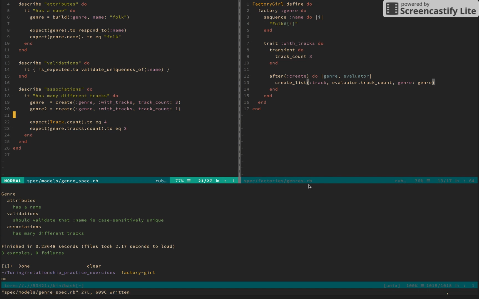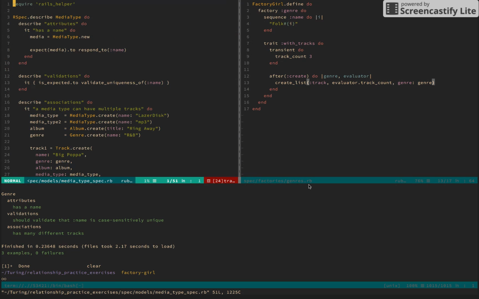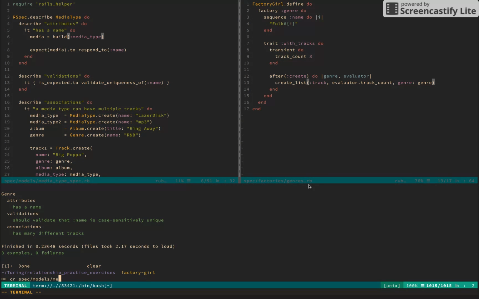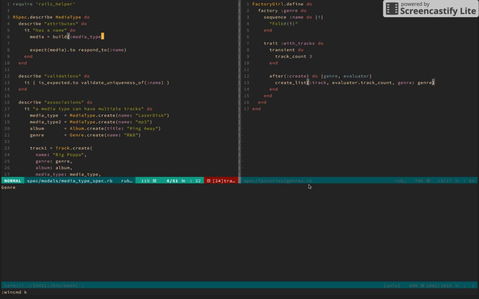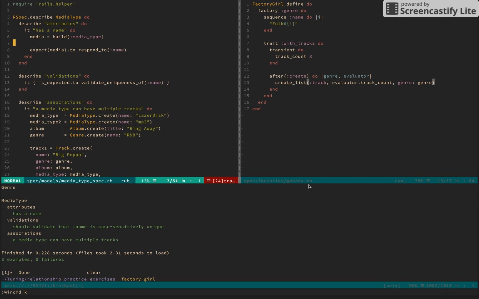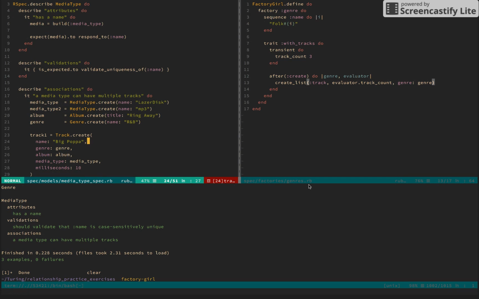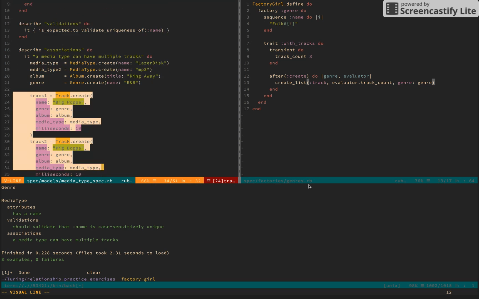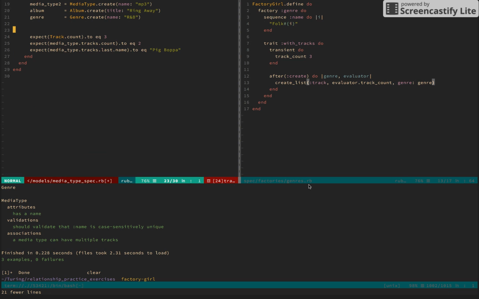Awesome. Cool. Let's zip right along, move to media type. We can bring this out, build a media type. Let's check the media type spec. Expect that to pass. Cool. Media type attribute has a name. RSpec reading in a very nice way. Again, we've seen this pattern where we had to create all these valid tracks with all their associations, but now our track factory has that.